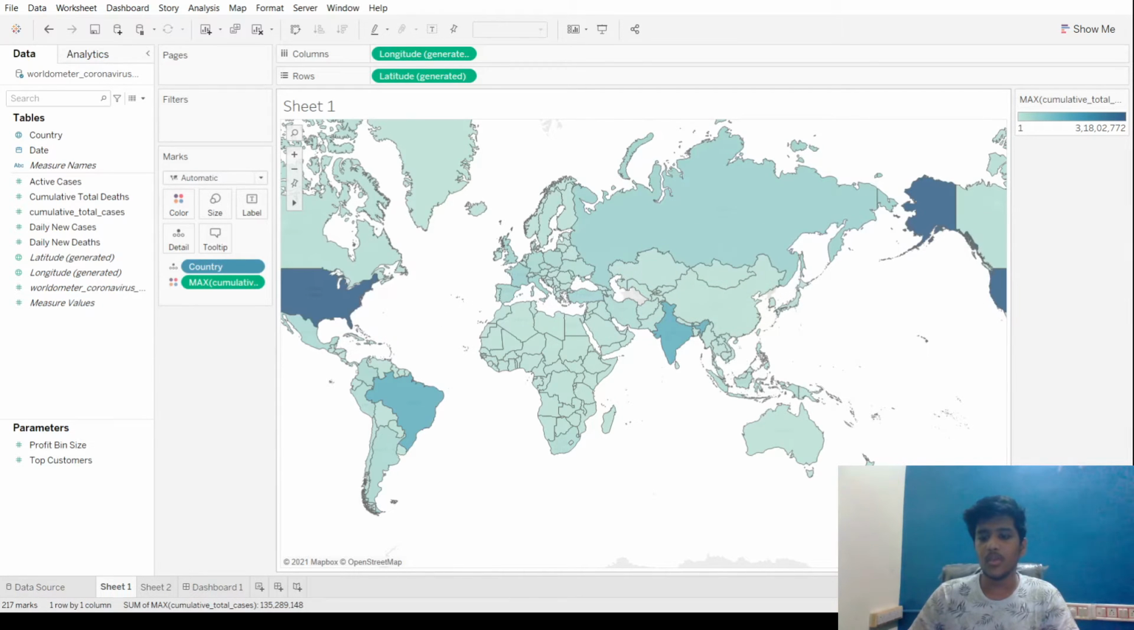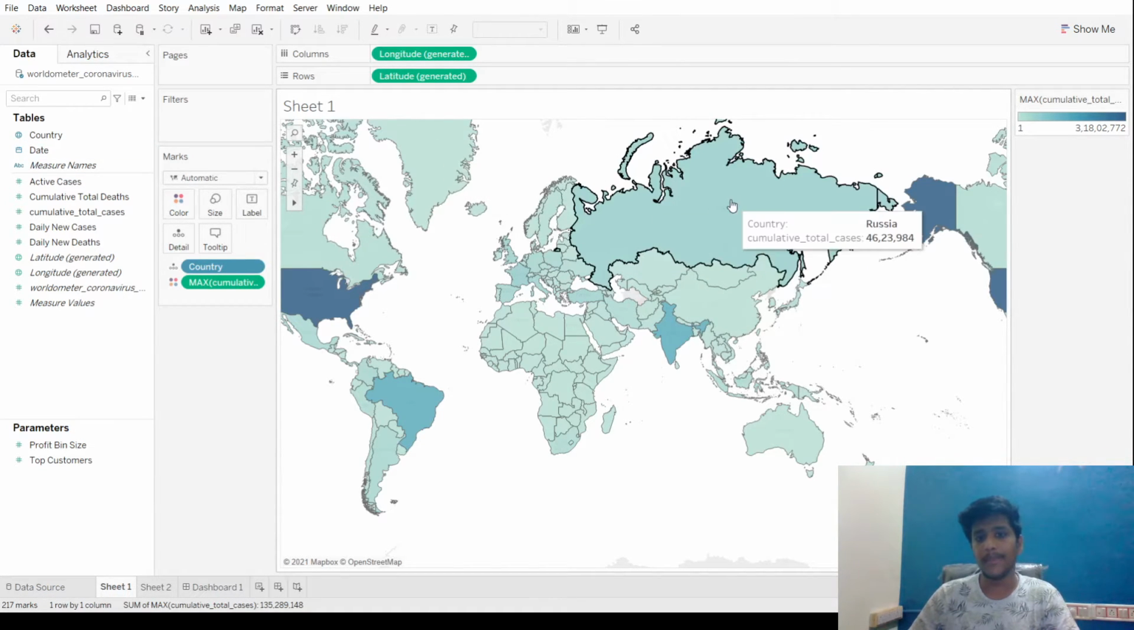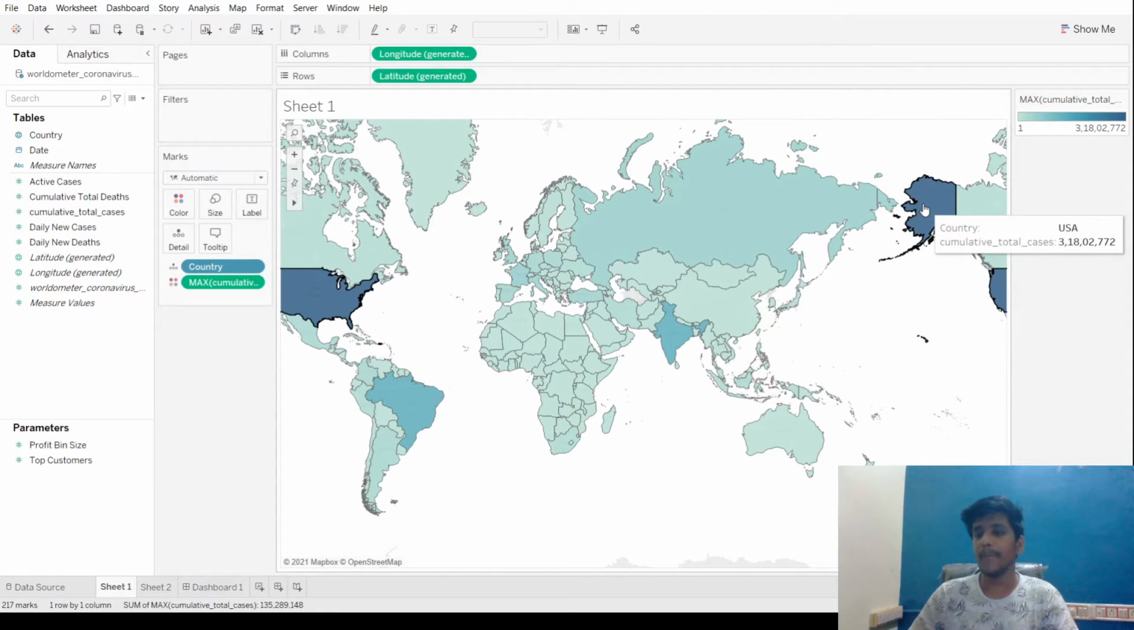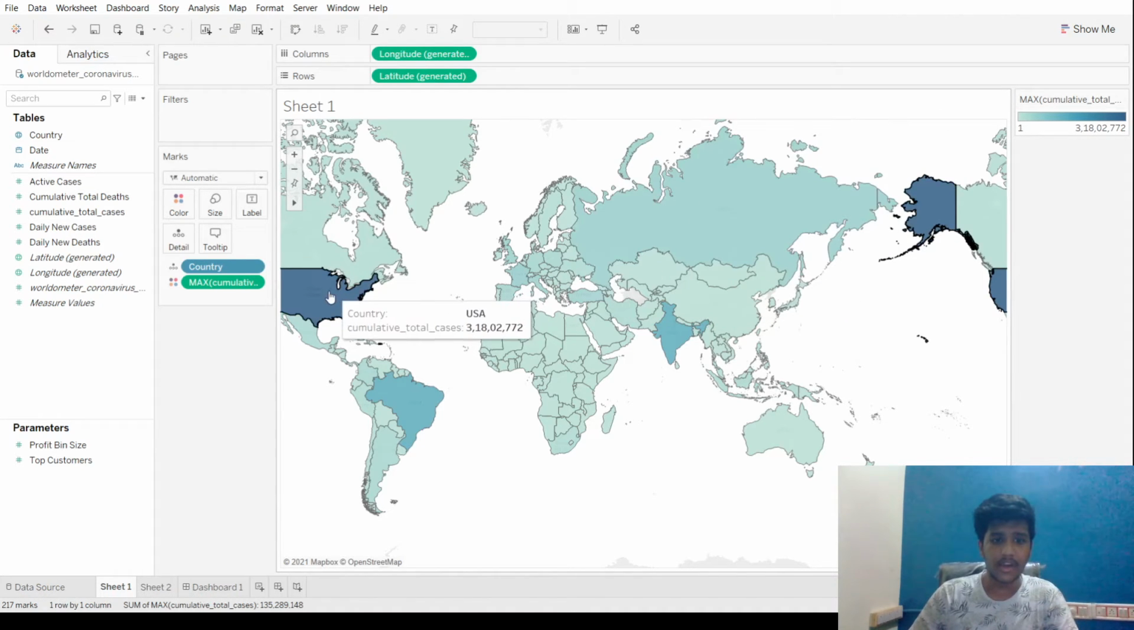each and every place which is there in our data set, the countries, have automatically been shown in the map, and the color coding is used to show the numbers. So the maximum number is 318,02772, and the minimum number is 1. So the darker the color is, the higher the number of cases. As you can see in USA, the number of cases is totally high.